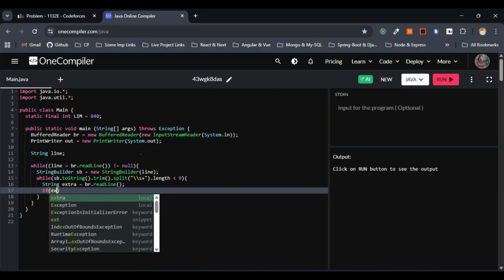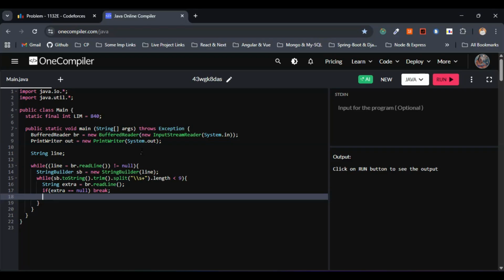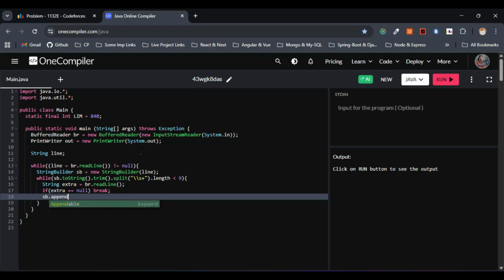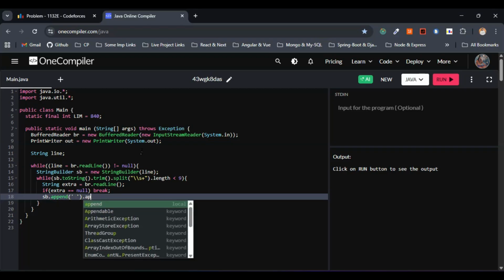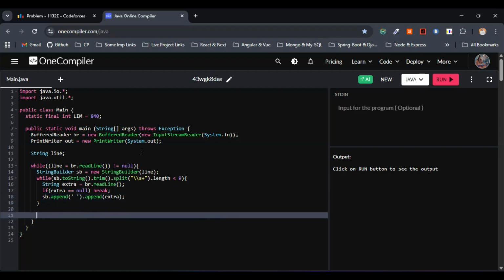So if extra is equal to null, then I'll just give break here, right? So we are breaking. Then let me make use of the StringBuilder, and let's go with the append here, space. Also let's append the extra. Let me pass the extra variable here. This is fine. So let me come out of this one entirely.